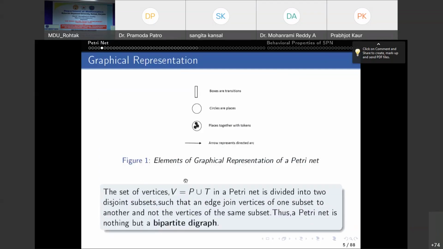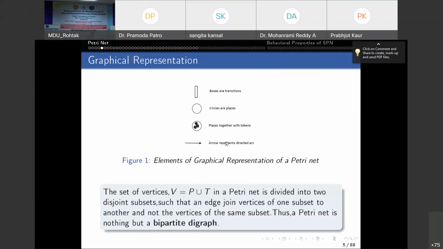So these are the elements of graphical representation of a Petri net, where boxes are transitions, circles are places, and the marking, see, mu naught is a function from P to N, the set of non-negative integers. So if mu of some place small p is, say, 3, that means we represent that place with 3 tokens. Okay. And an arrow represents a directed arc. These are nothing but I minus or I plus.